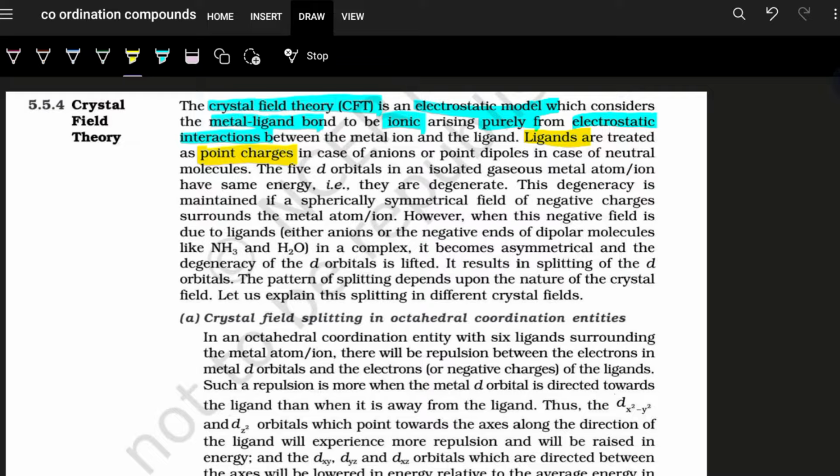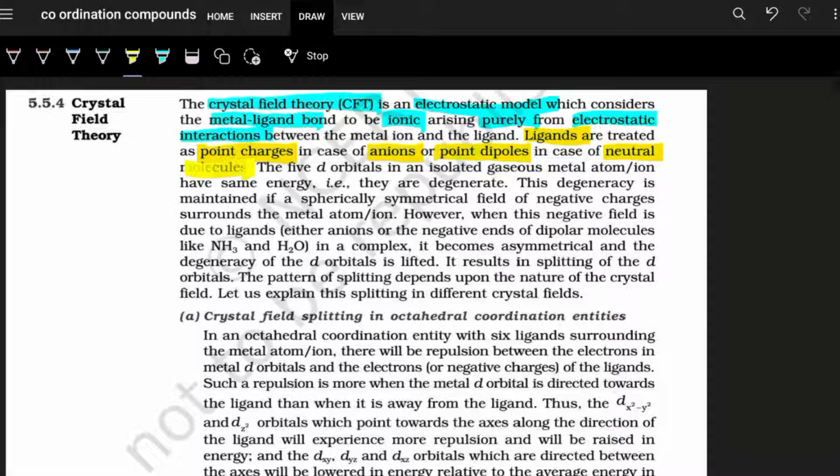Now, in case of anions, they are treated as point charges. And if they are neutral molecules, then what? Dipole. I mean to say, ligands are considered to be point charges if they are anions, and point dipoles if they are neutral molecules.